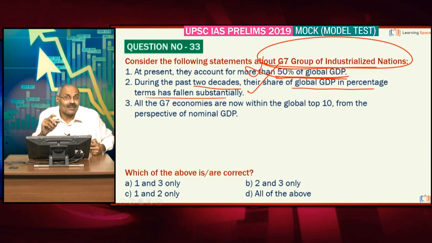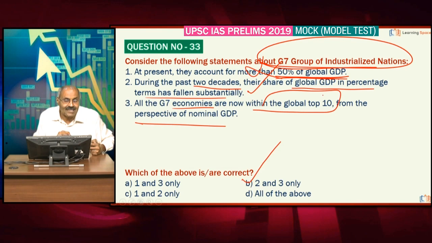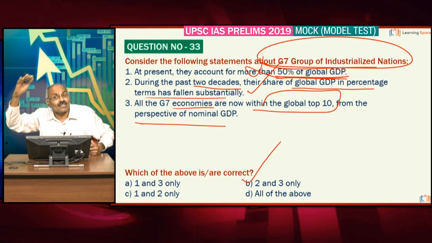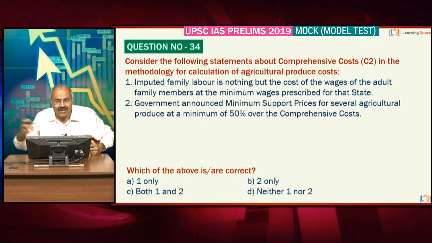Absolutely correct. And all the G7 economies are now within global top 10 from the perspective of nominal GDP. Absolutely correct. All G7 economies are in the global top 10, no doubt about it, but their share in the global GDP has fallen substantially during the past 2 decades. Please don't forget. Then comprehensive costs in the methodology for the calculation of agricultural produce costs.